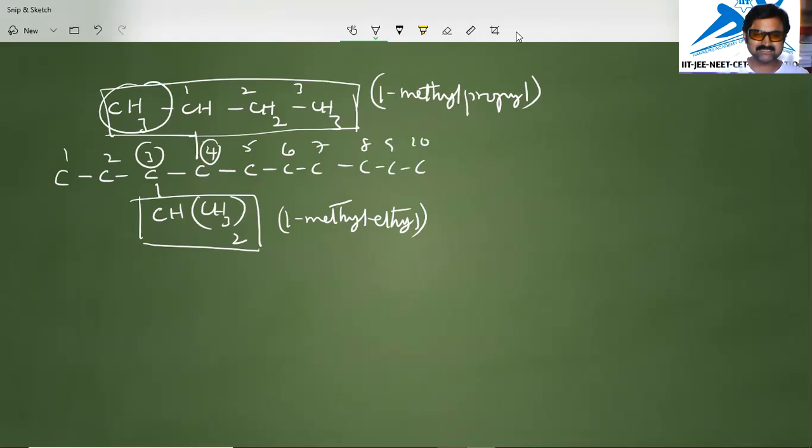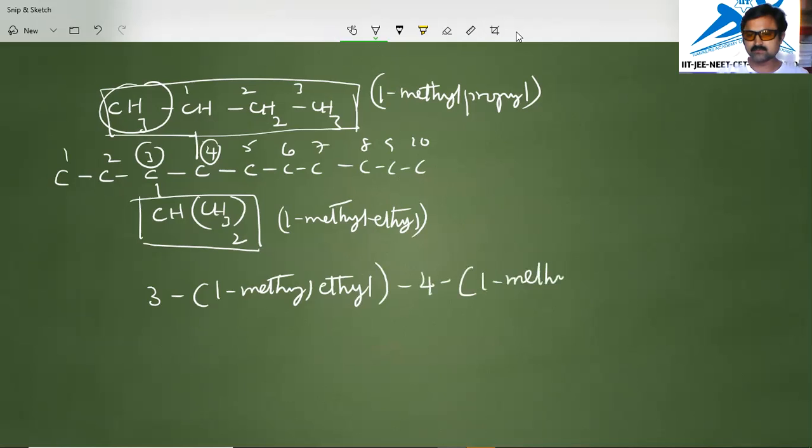Now in this case, we will get the name of the compound as, on third carbon we have 1 methyl ethyl. On the fourth carbon, we have 1 methyl propyl. And total we have 10 carbons. That's why it is called decane. So it's the name of the compound given.